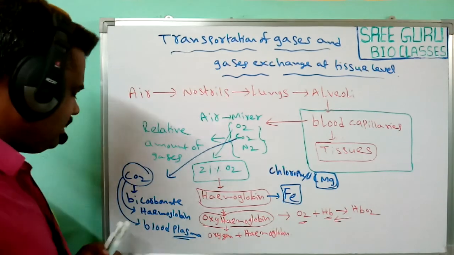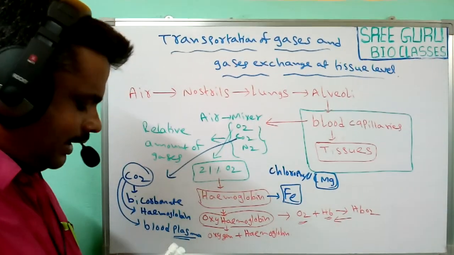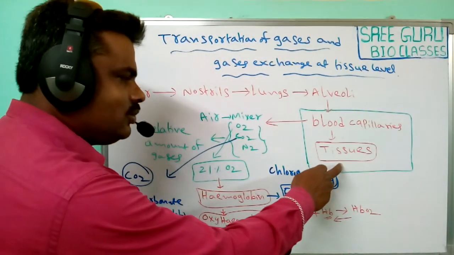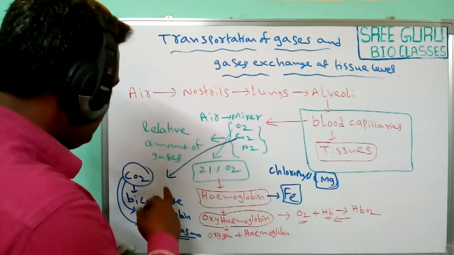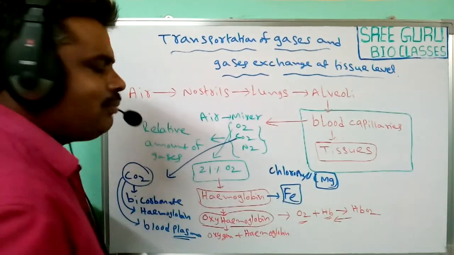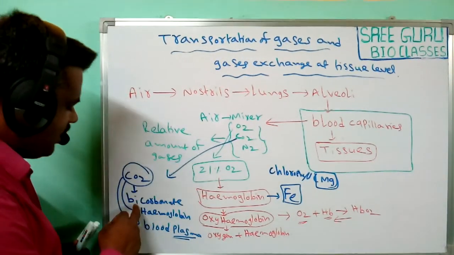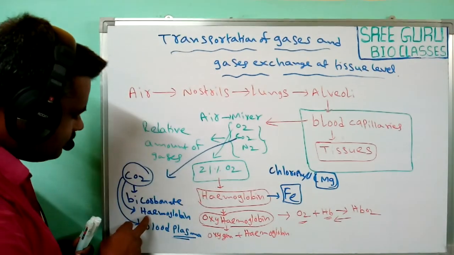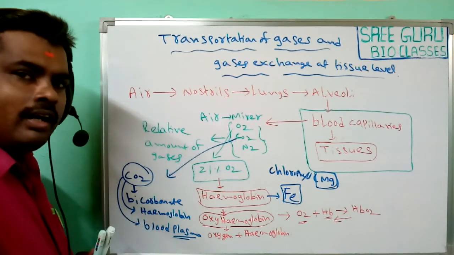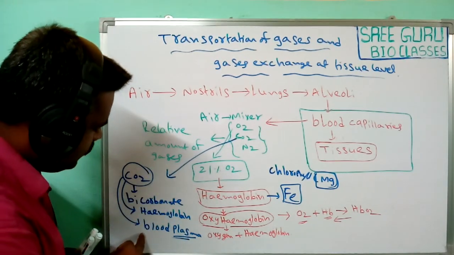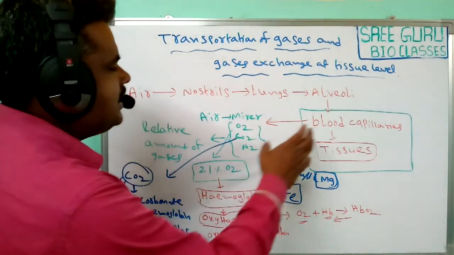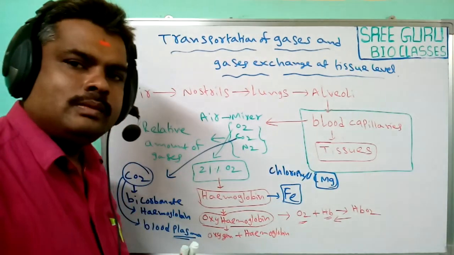So dissolved in blood plasma. Generally the oxygen is transferred in the form of hemoglobin and finally it reaches the tissues, and the carbon dioxide which is present in the tissues diffuses into the blood capillaries. From the blood capillaries, the carbon dioxide is transferred in the form of bicarbonate, and some of the carbon dioxide molecules are attached to the hemoglobin, and some of the carbon dioxide is also dissolved in blood plasma. So like this, the gases are transferred through the blood capillaries.